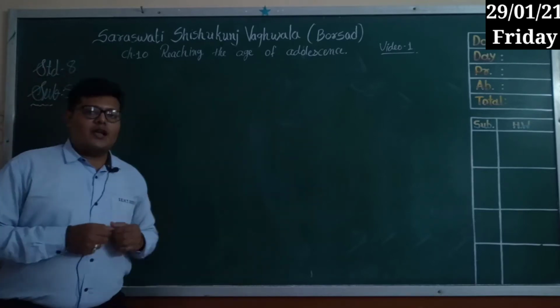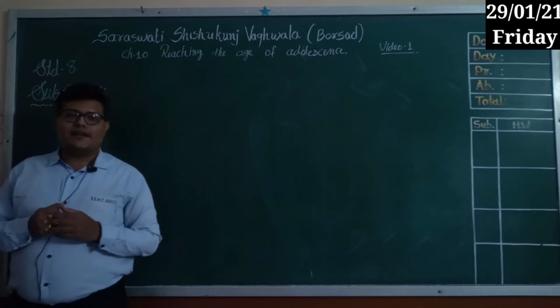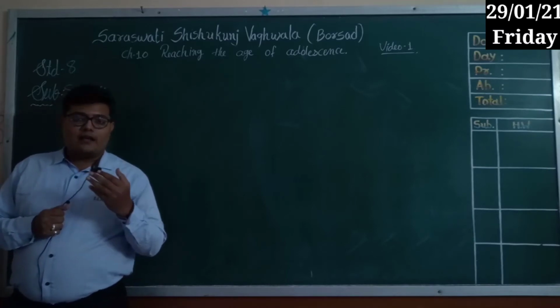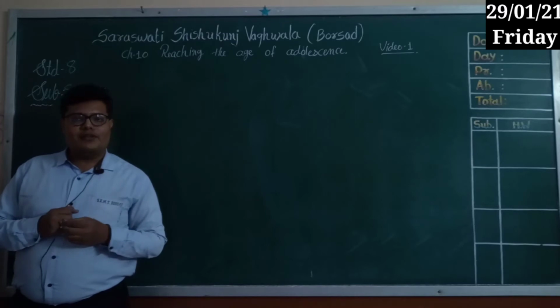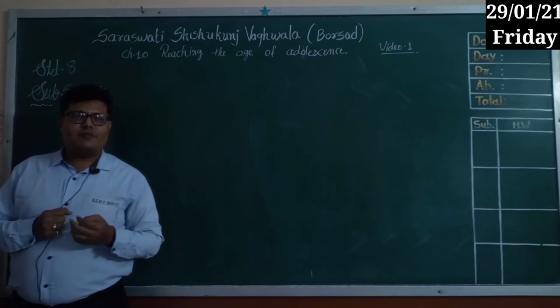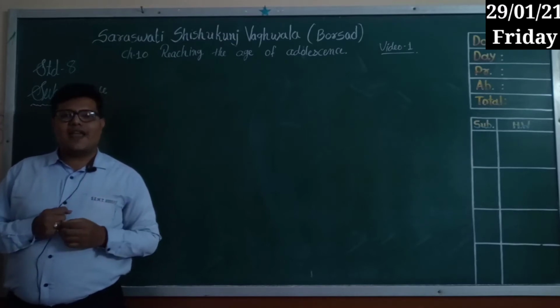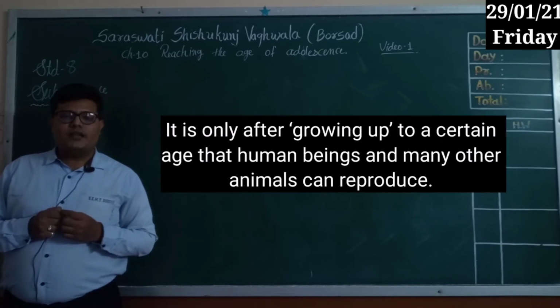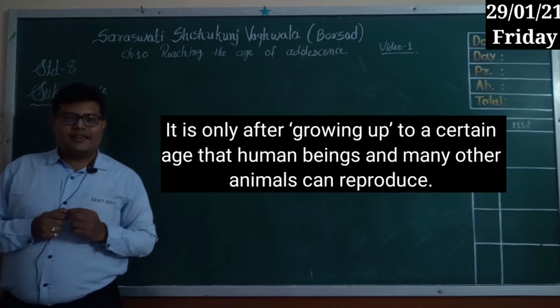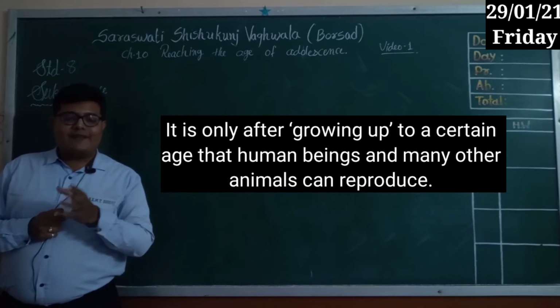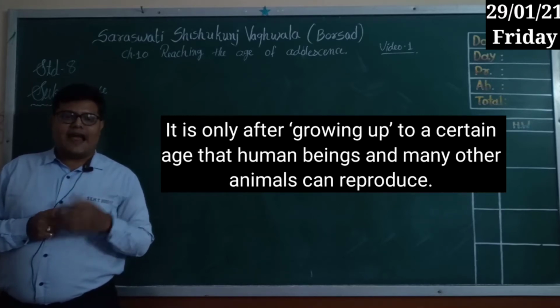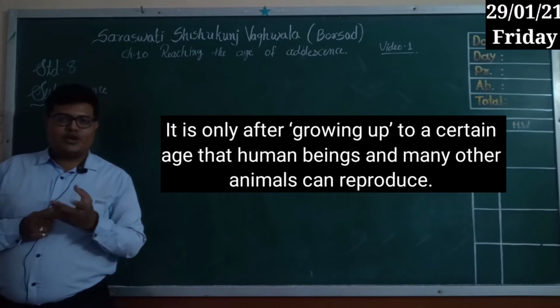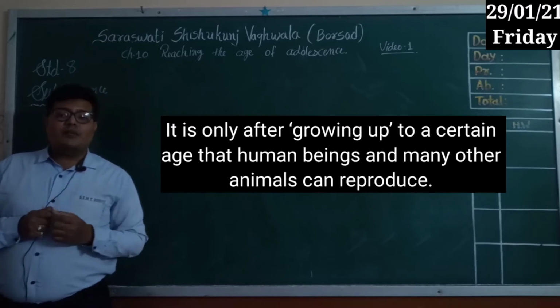Standard 8, subject science, chapter number 10, reaching the age of adolescence. Now in the first video we have studied how humans and other animals reproduce. That reproduction process occurs in each and every animal in a different manner. But reproduction in some animals occurs after reaching a certain age. After a certain age, that particular animal is able to perform reproduction activities.